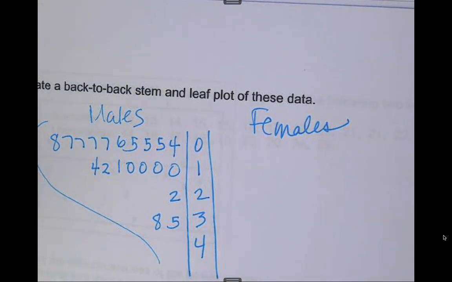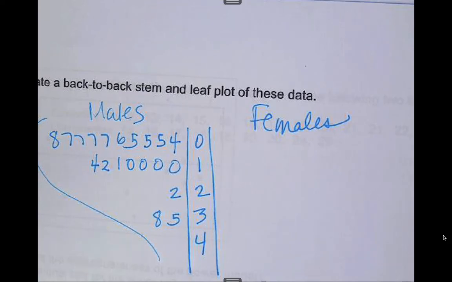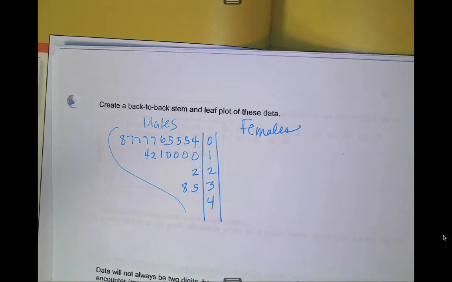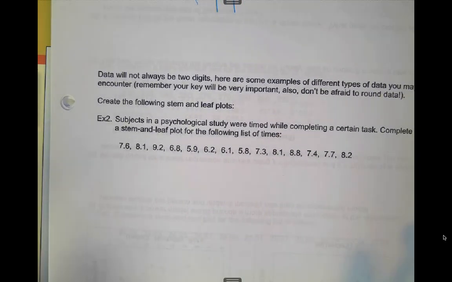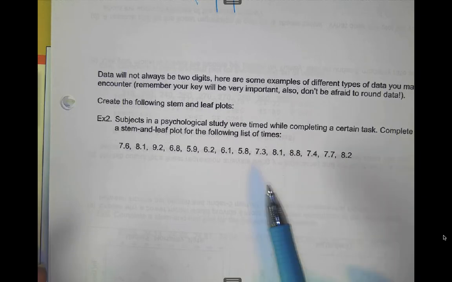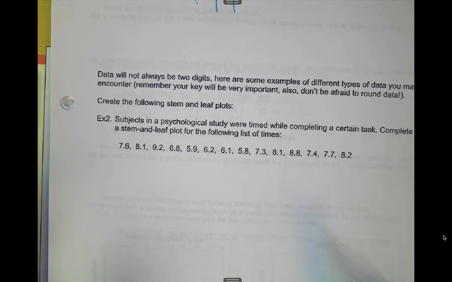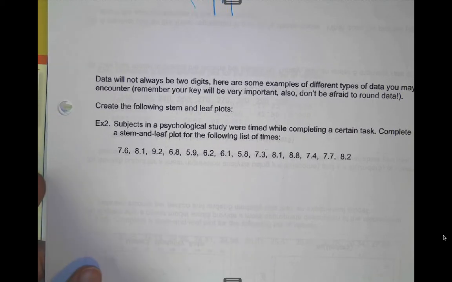All right, these next ones right here, I don't really want to do all of them. I just want to show you some things about them. In this particular one, you see that there's decimals. One thing with the decimals, we could round obviously, but this one only has 1 decimal place. So why don't you just use your key to denote it.